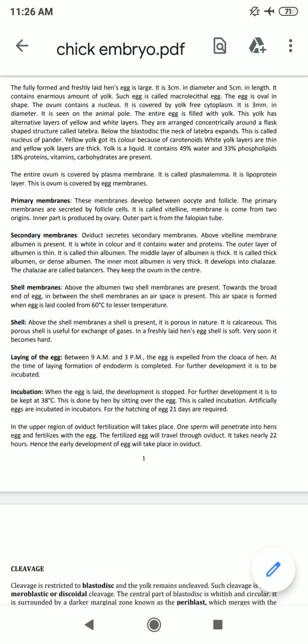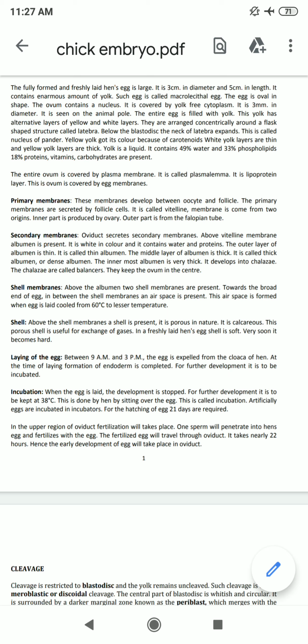In a freshly laid hen's egg, the shell is soft. Very soon it becomes hard. The laying of the eggs is between 9 a.m. to 3 p.m., and the egg is expelled from the cloaca of the hen. At the time of laying, the formation of endoderm is completed, and for further development it is to be incubated.